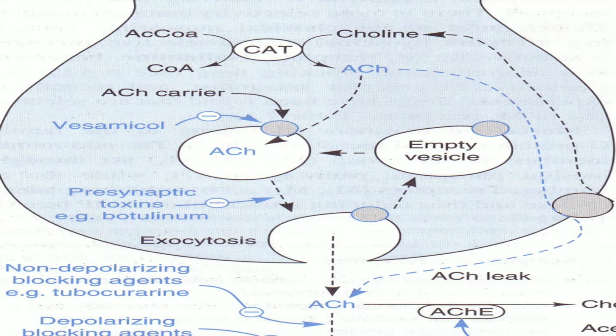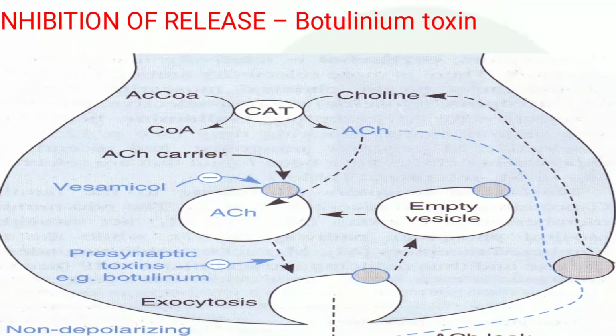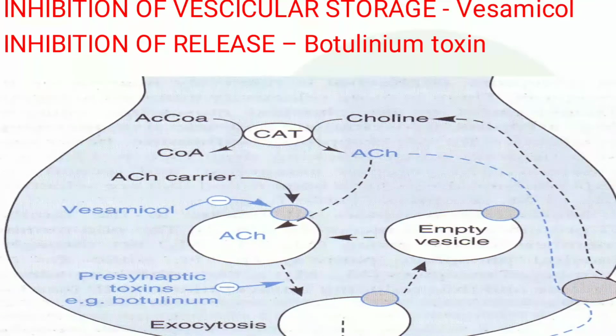Okay, here as I told, some drugs will interfere with this acetylcholine synthesis at different levels. Like there you can see vesamicol. So this vesamicol will inhibit the uptake of acetylcholine synthesized in the cytoplasm into the vesicles. So the transportation of that synthesized acetylcholine into the vesicles is prevented by the vesamicol.